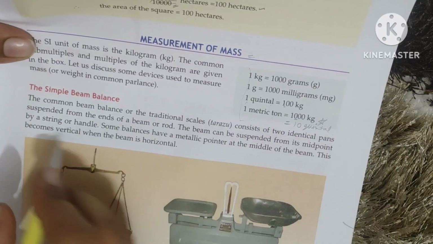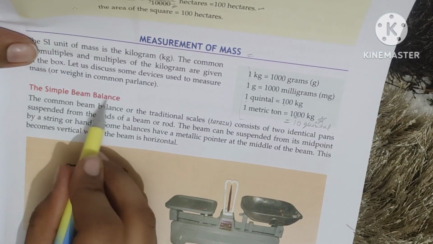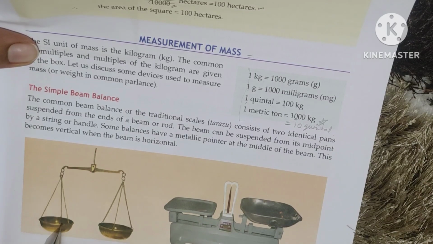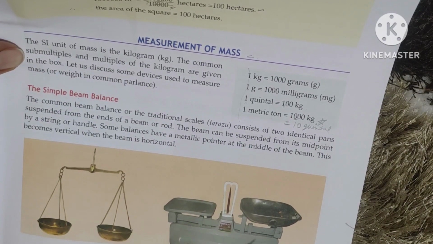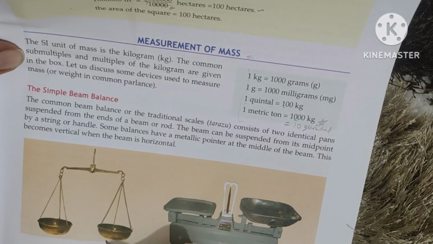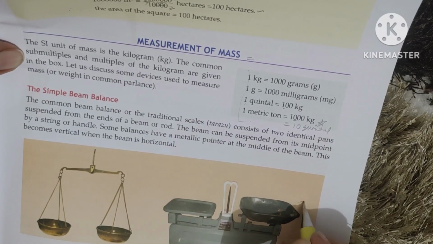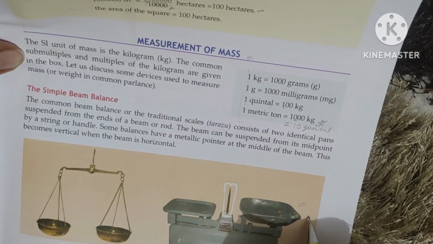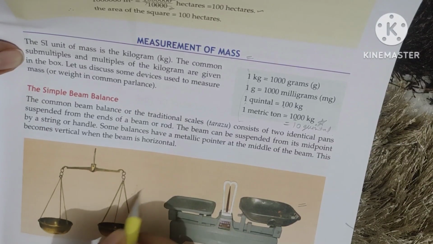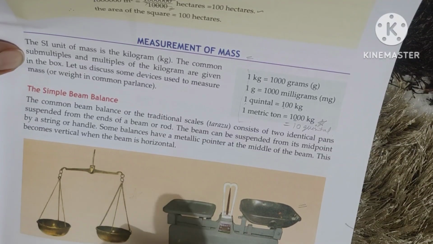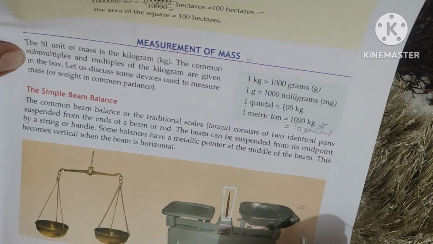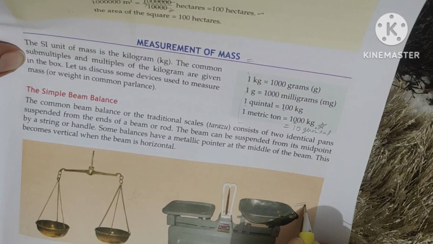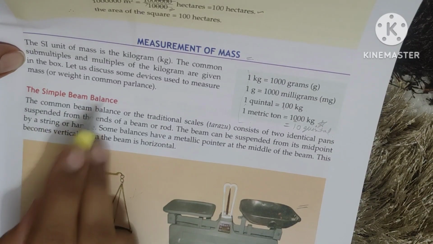Alright. Next is the simple beam balance. I hope you have mostly seen this kind of beam balance. This is also known as traju. It is mostly used in the shops, which you can see at the grocery shops, and also with the vegetable vendors. These are the commonly used devices and this is known as the simple beam balance.